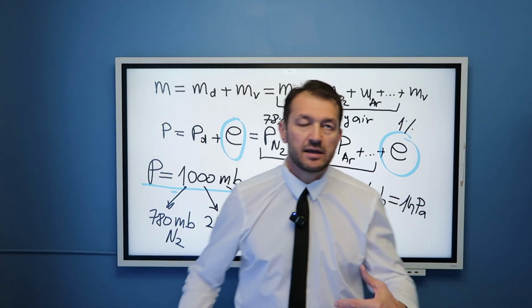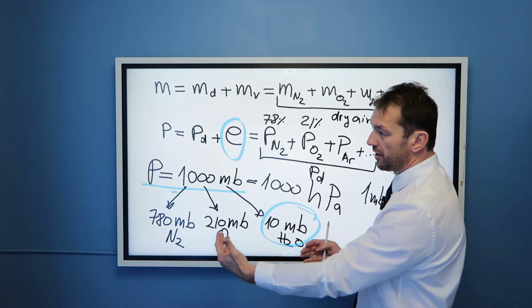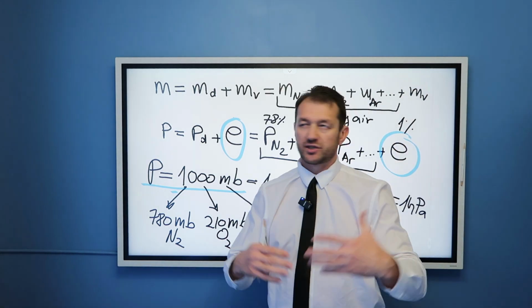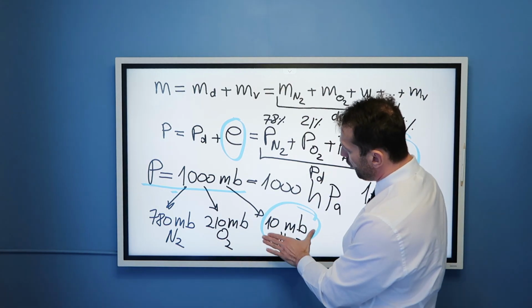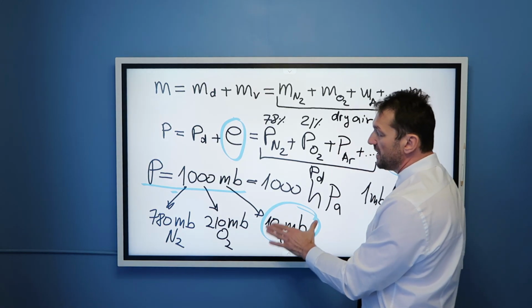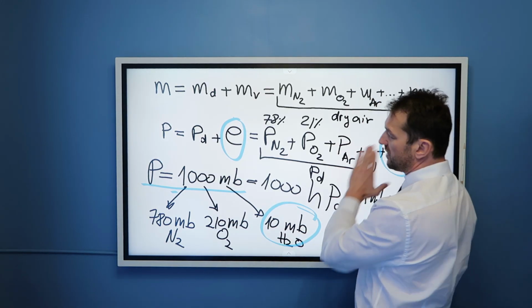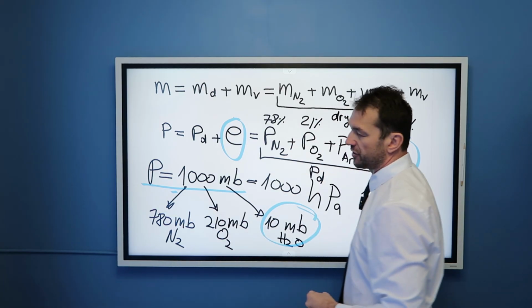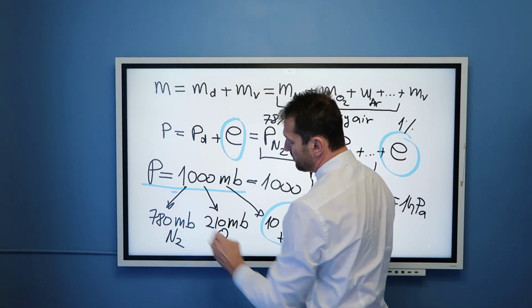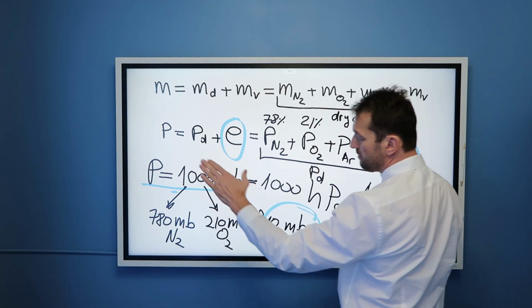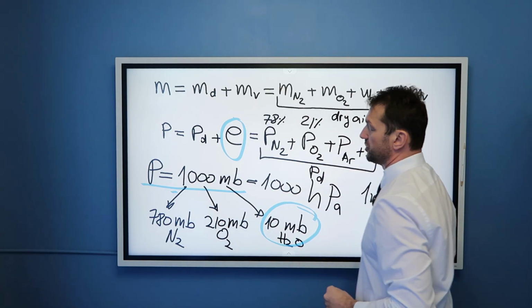So you can see, in terms of the total pressure exerted on our bodies or exerted on any object, water vapor pressure is very, very small, not more than 1% of the total pressure exerted. Mostly it's pressure of dry air, primarily nitrogen and oxygen.